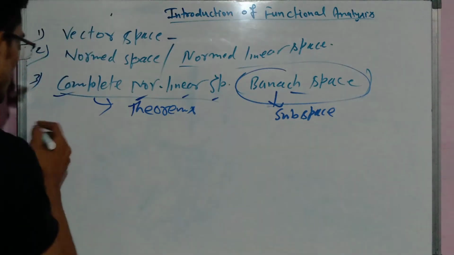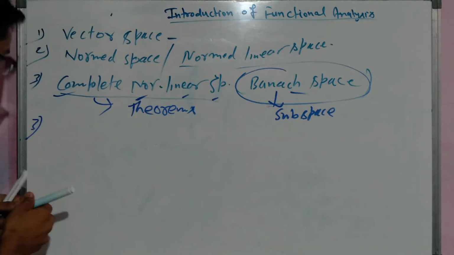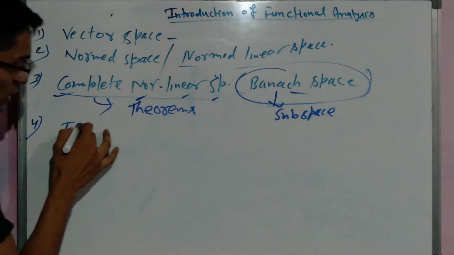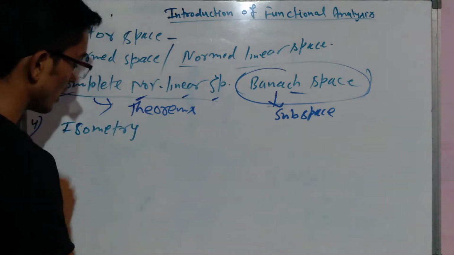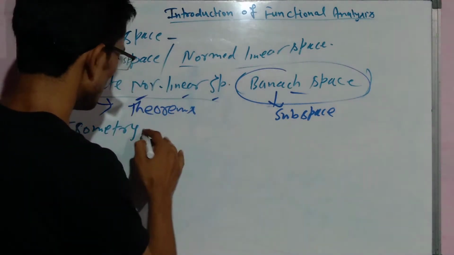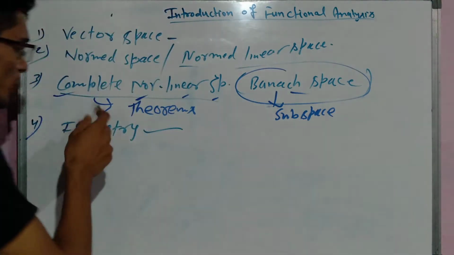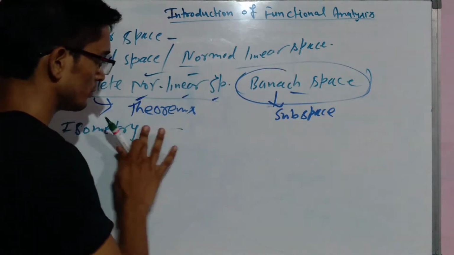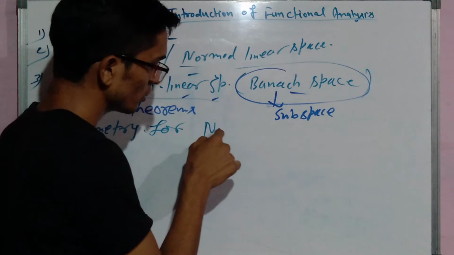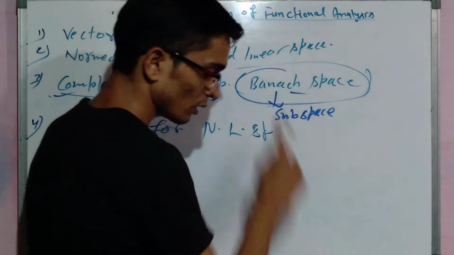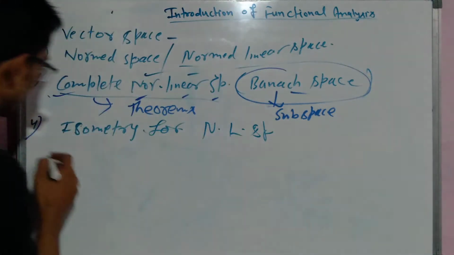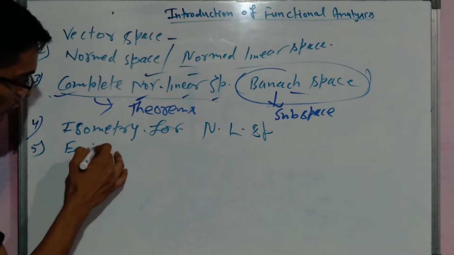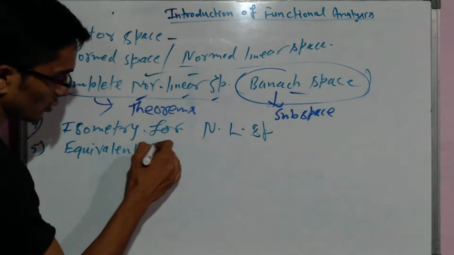After it we will talk about isometry, isometry between normed linear spaces. After it we will talk about equivalent norms.